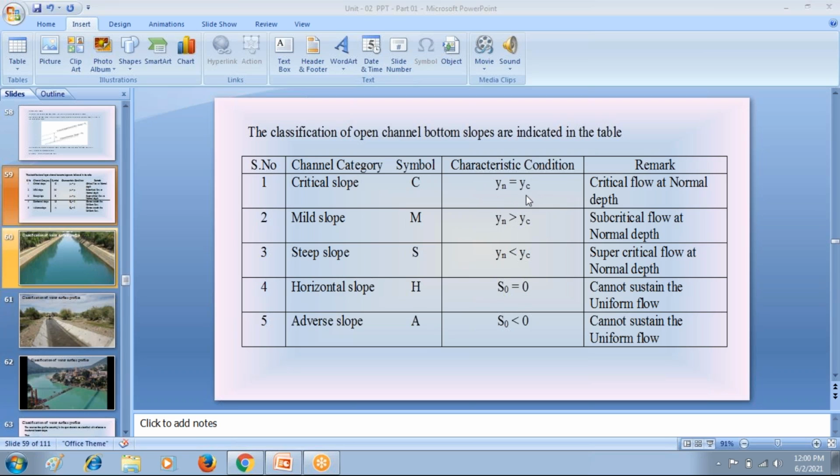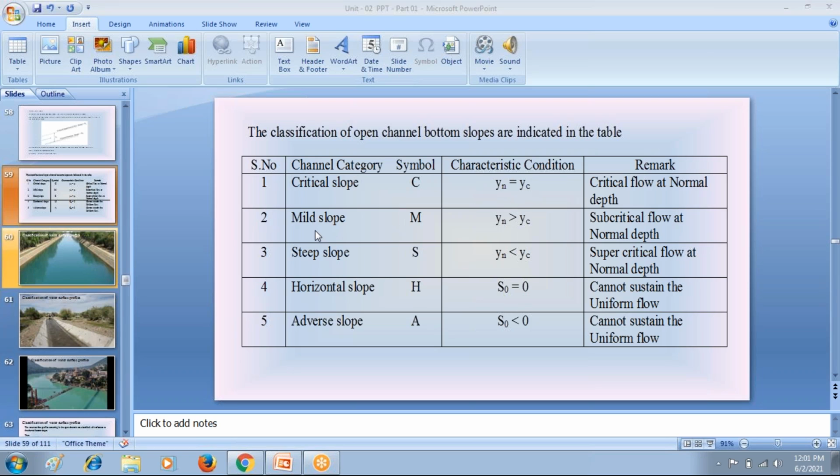I explained in the last class, if the channel bottom slope is critical, we indicate that channel bottom slope with symbol C. In the critical slope channel bottom, the slope S0 is equal to slope SC, and the normal depth of flow Yn is equal to the critical depth of flow Yc.